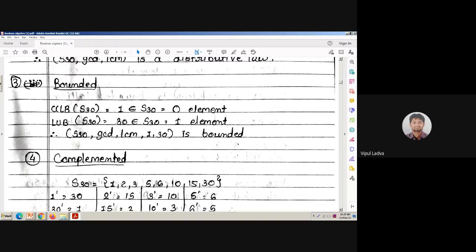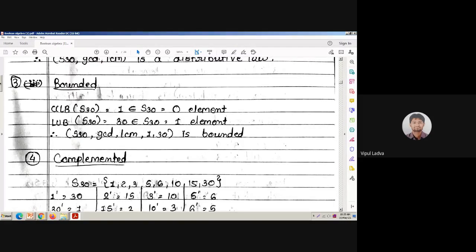We all know how we can judge the lower bound and upper bound. If we have the lower bound, then how can we identify the greatest lower bound and least upper bound? The least upper bound and greatest upper bound are always going to act as the zero element and identity element. If you had prepared that particular table, then you will easily understand that the y1 is going to act as a zero element and that is going to act as the identity element. So with this argument, we can say that it is bounded, as shown in that PPT.